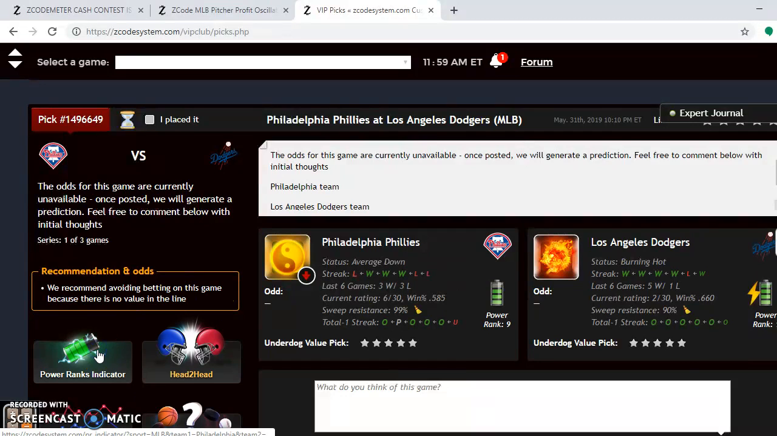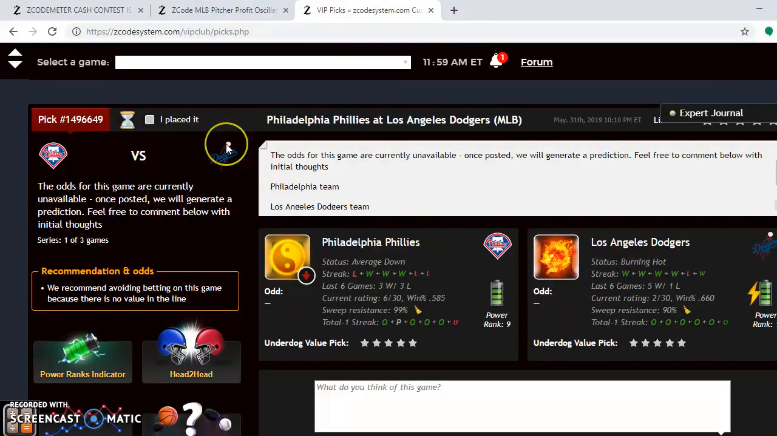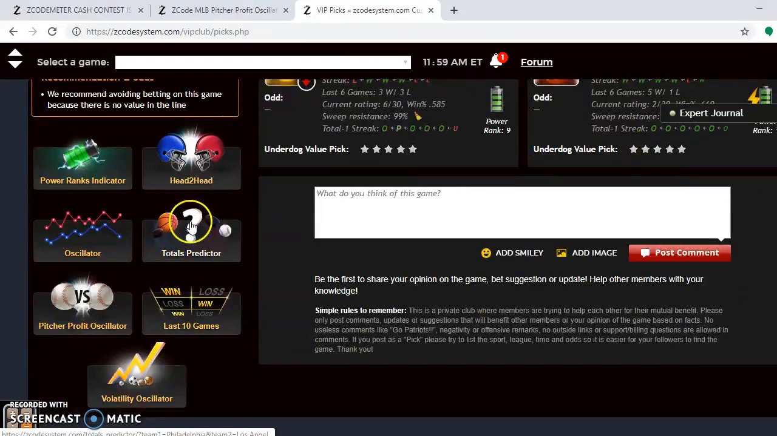Look at the power rankings indicator. You can see both teams are very high in this category. The Dodgers having a slight 27-26 edge. Well, these are the 2 top teams in the National League right now, according to their win-loss record, so it should be a great matchup for the weekend.